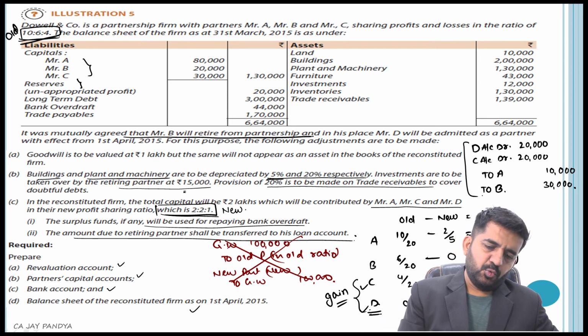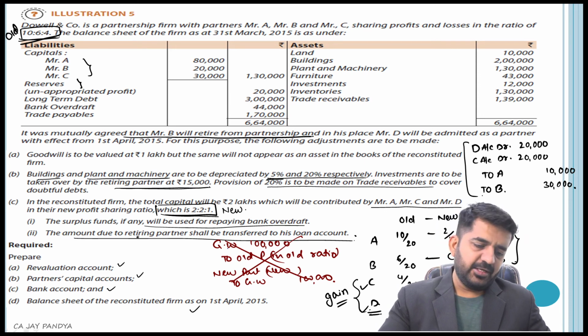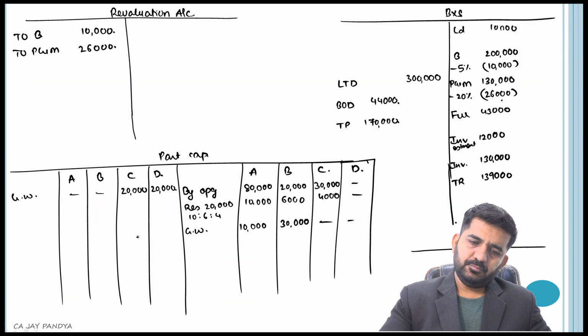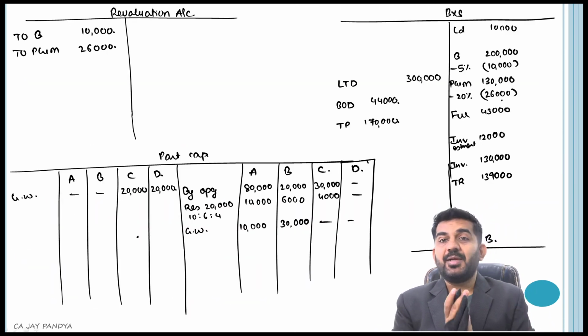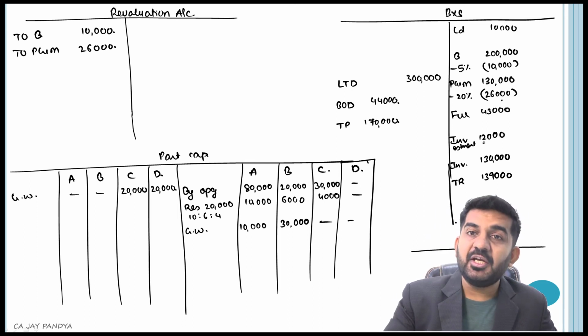Investment is to be taken over by the retiring partner at 15,000. Who is the retiring partner? Mr. B. So B's account debit to investment 15,000. But investment is at 12,000. Now what I will be doing is first converting it into 15,000.